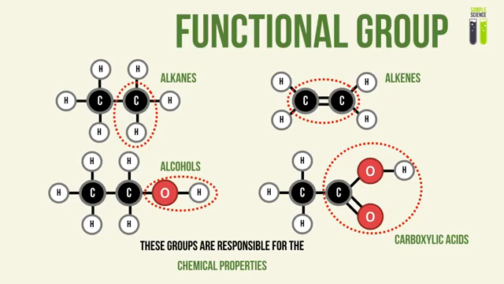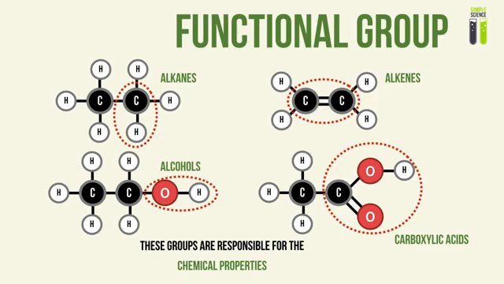In the alcohols group, the OH group connected to the carbon will be responsible for all chemical reactions for alcohols. And in carboxylic acid groups, the COOH will be responsible for all chemical reactions involving carboxylic acids.